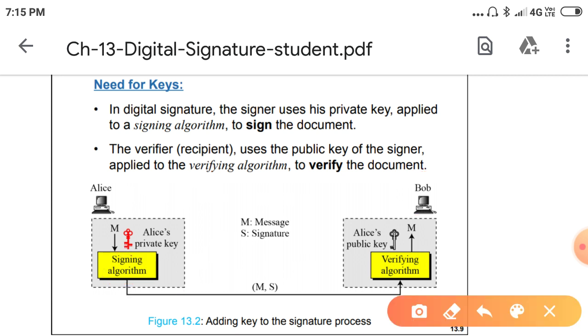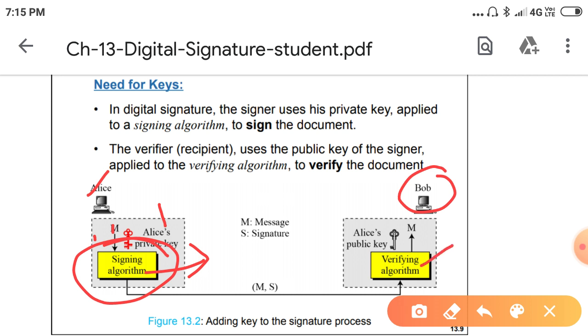So the sender gives his message and his private key as input to the signing algorithm, and it generates the digital signature. At the receiver side, he gives the sender's public key. Why? Because a public key means everyone can know it. So for the verification algorithm, he gives Alice's public key and the message, whatever message he gets, and like that he can verify that document.